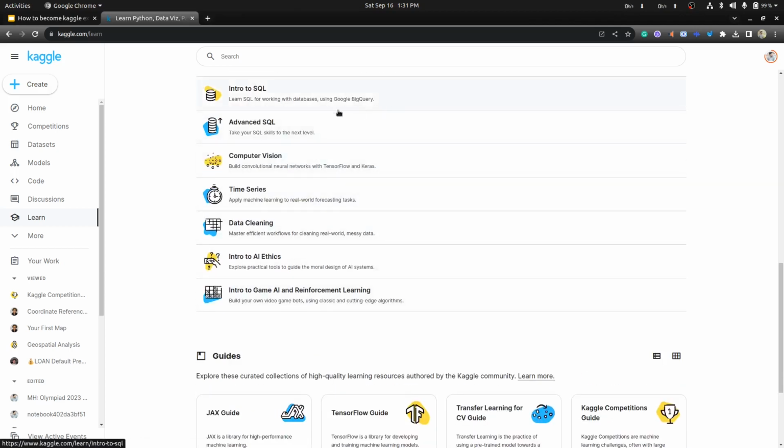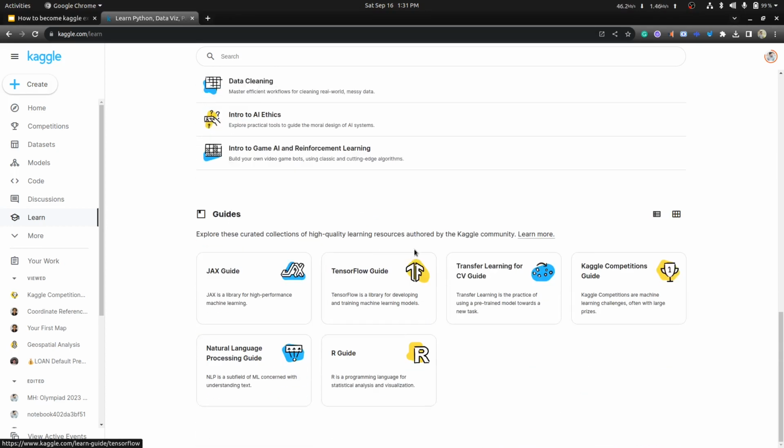The beauty of Kaggle is that they are also providing courses for getting started with data science. So here they are also providing a Kaggle competition guide, computer vision transfer learning guide, how to use TensorFlow, and natural language processing guide. All those guidelines they are providing.